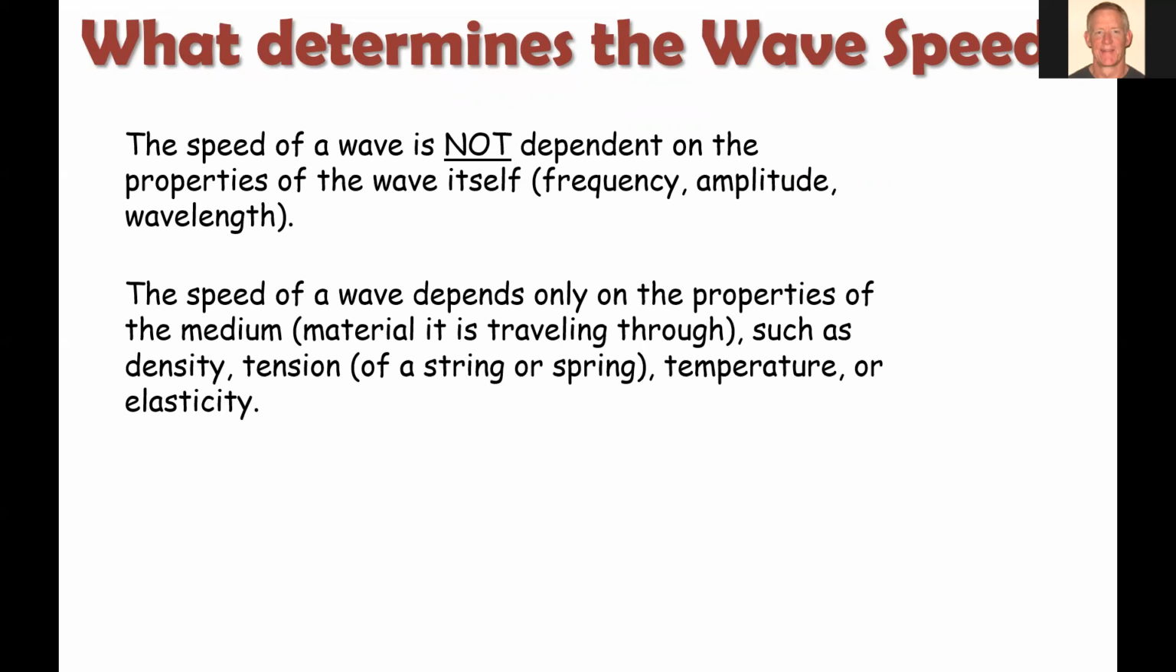The speed of the wave depends on the properties of the medium. So what is it traveling through? Things like its density, or the tension on a string or a spring. The tighter we stretch the spring, the faster the wave is going to move through that spring. Or the temperature, and then something else called elasticity: how easily does it return to its shape after we stretch it or pull it out? So the key here is that wave speed is determined by the properties of the material that it's moving through, not frequency, amplitude, and wavelength by themselves.